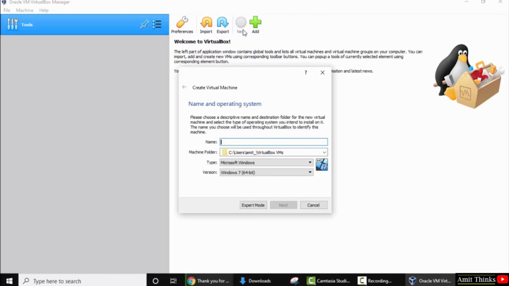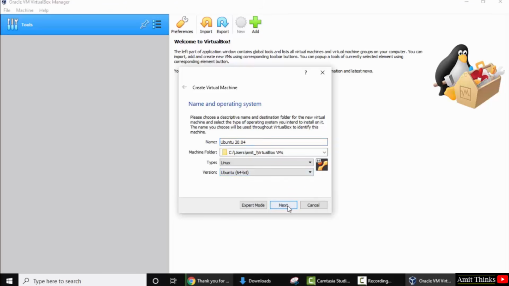Now I need to add the name of the operating system. So our operating system is Ubuntu 20.04.01. So we have added the name. Now the machine folder it has created on its own. It's under C users Amit directory VirtualBox, and under that it will add all the files for the virtual machine. It has detected on its own it's Linux and Ubuntu 64-bit.